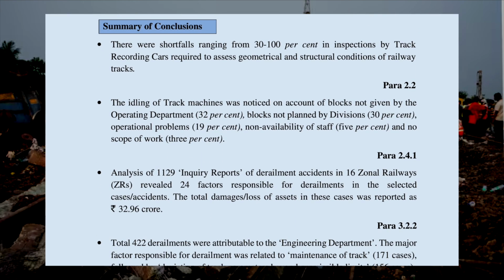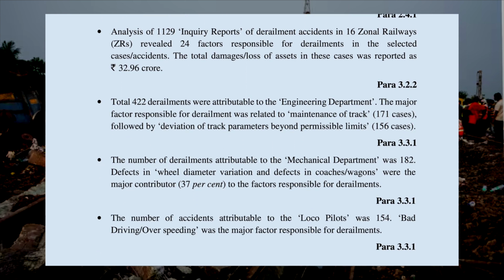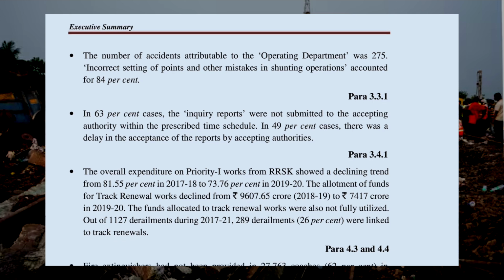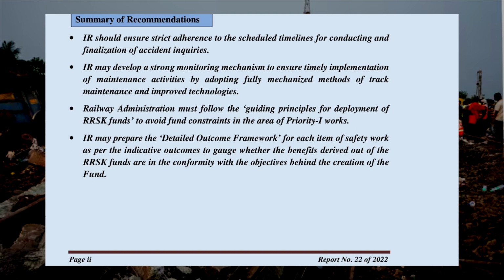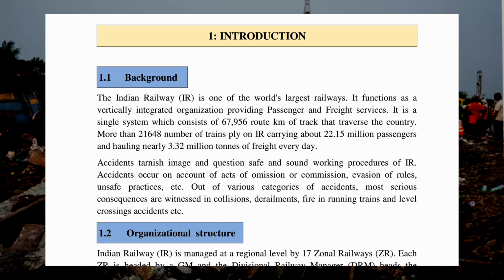The report had also flagged severe shortfalls in inspections, failure to submit or accept inquiry reports after accidents, not utilizing a dedicated railway fund on priority tasks, declining trend in funding track renewal, and inadequate staffing in safety operations as serious concerns. The report pointed towards poor track maintenance, overspeeding, and mechanical failure as significant reasons for derailment. So you see that we were already warned about the problems in safety of railways. Yet, what have we done till now?